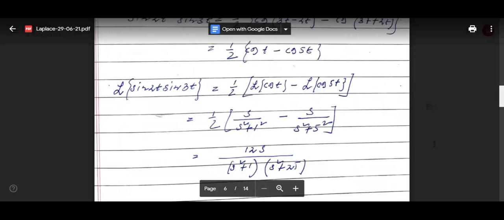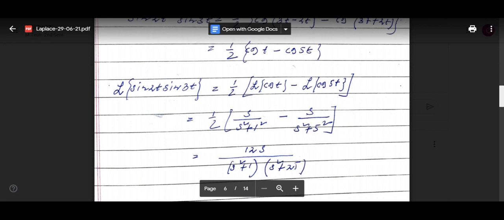Laplace transform of sin of bt is equal to b by a square plus b square. So just sin 2t is there, so b is 2 here. So you can directly put the formula. So that will be 2 by a square plus 2 square, so 2 by a square plus 4.